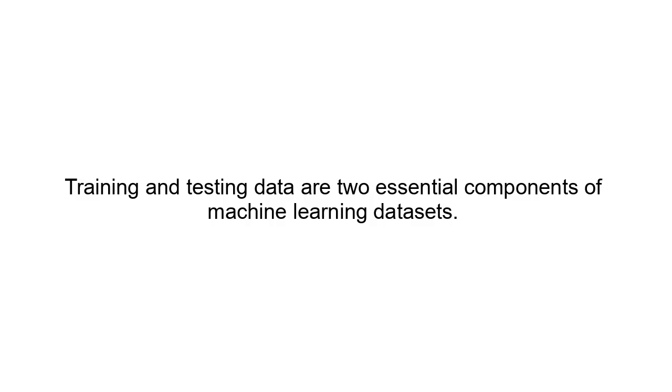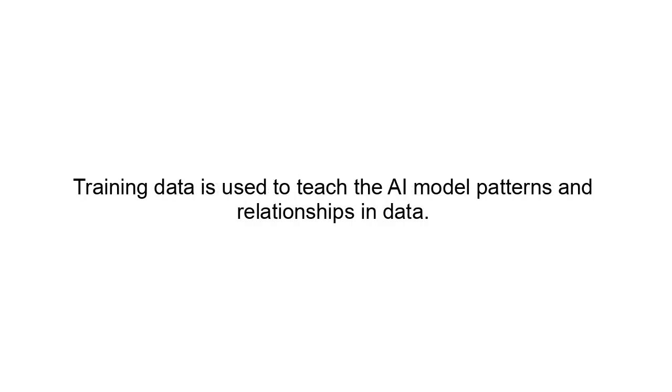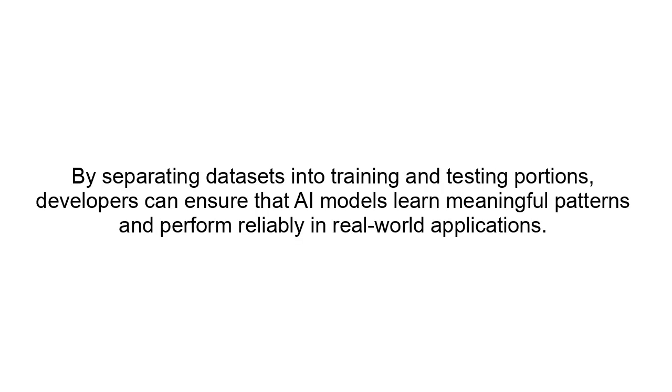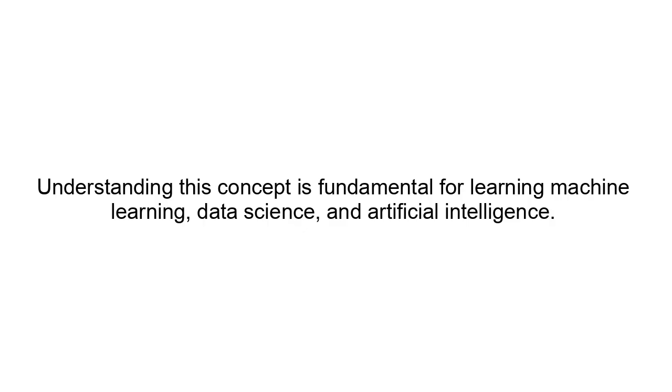Final summary. Training and testing data are two essential components of machine learning datasets. Training data is used to teach the AI model patterns and relationships in data. Testing data is used to evaluate how well the trained model performs on unseen examples. By separating datasets into training and testing portions, developers can ensure that AI models learn meaningful patterns and perform reliably in real-world applications. Understanding this concept is fundamental for learning machine learning, data science, and artificial intelligence.